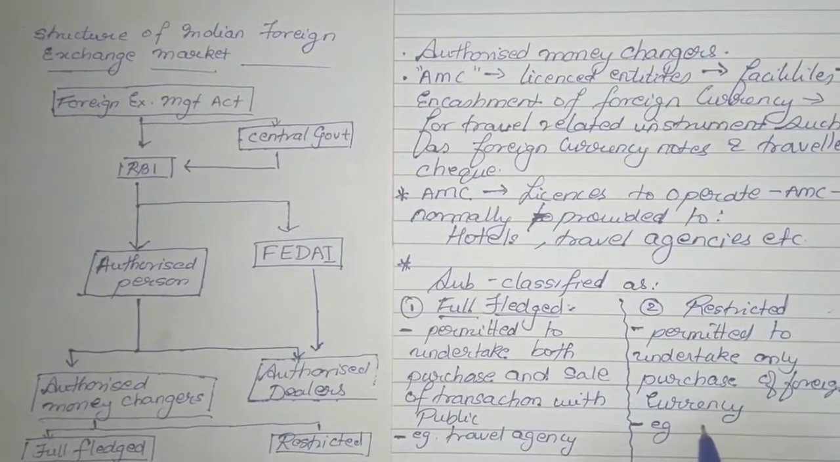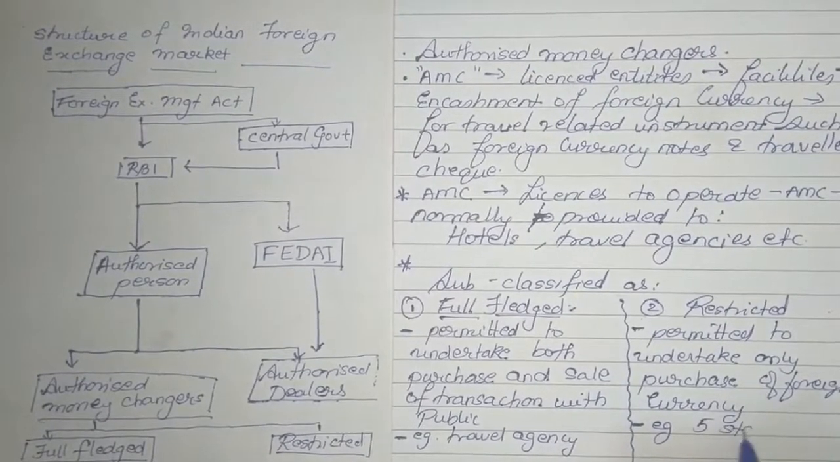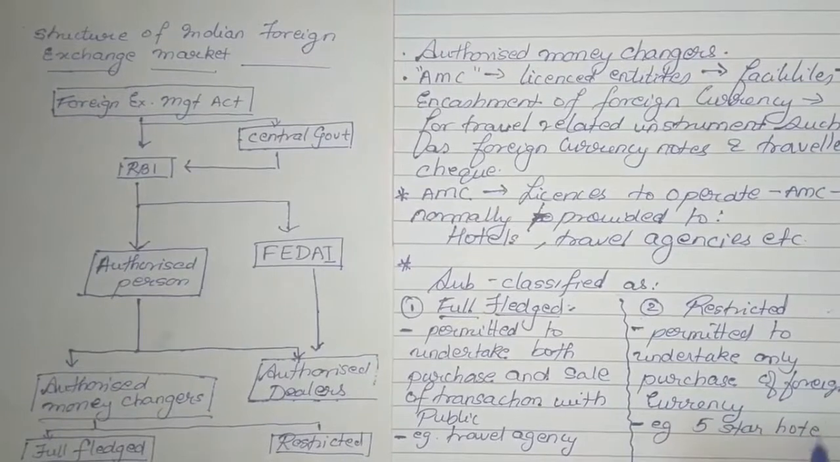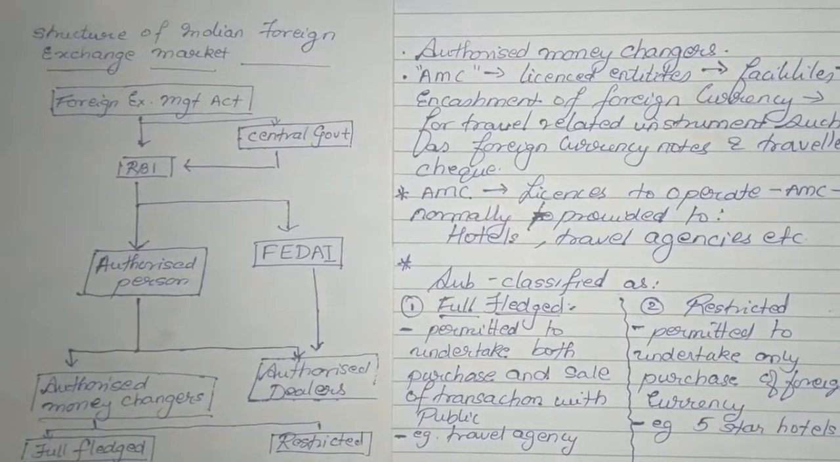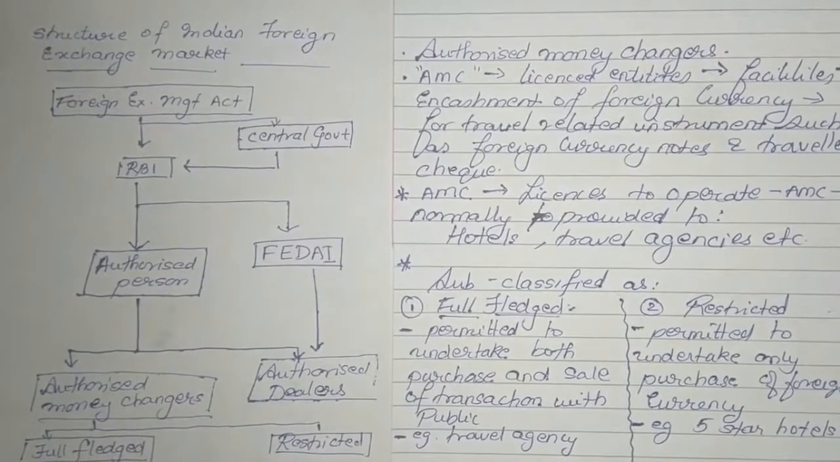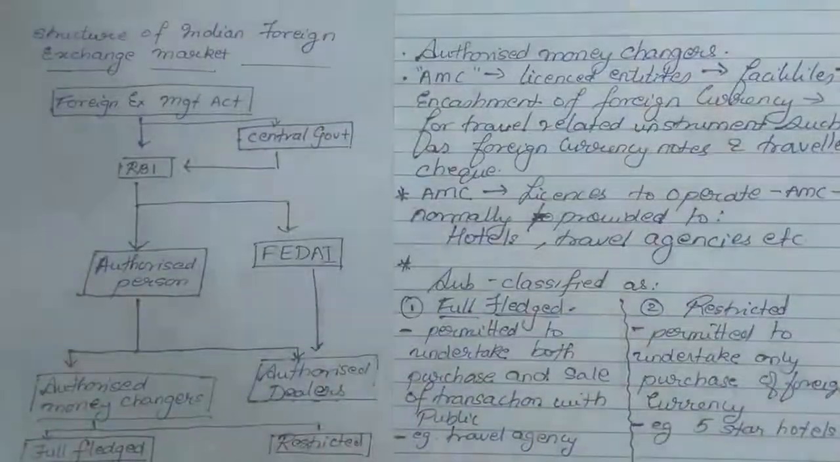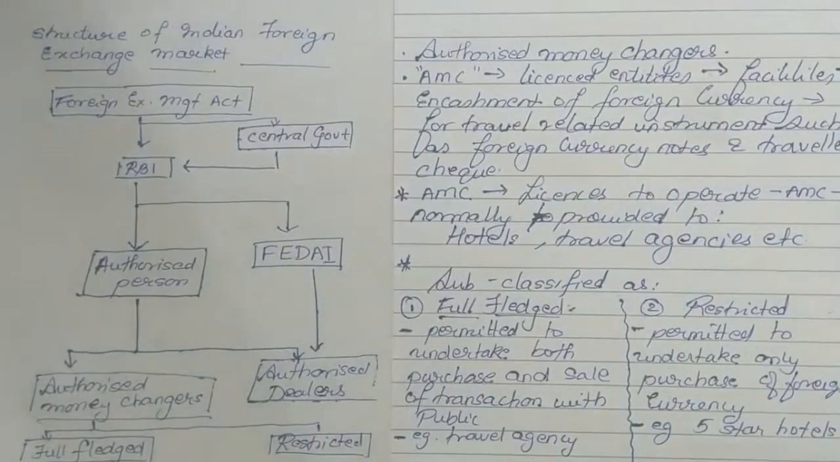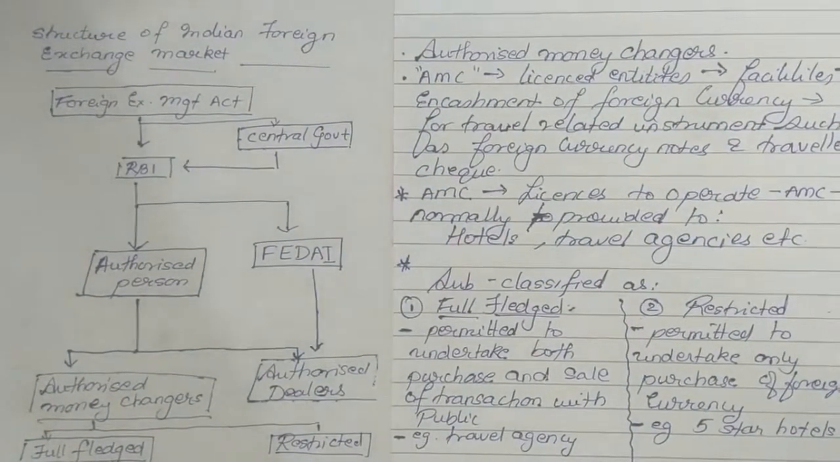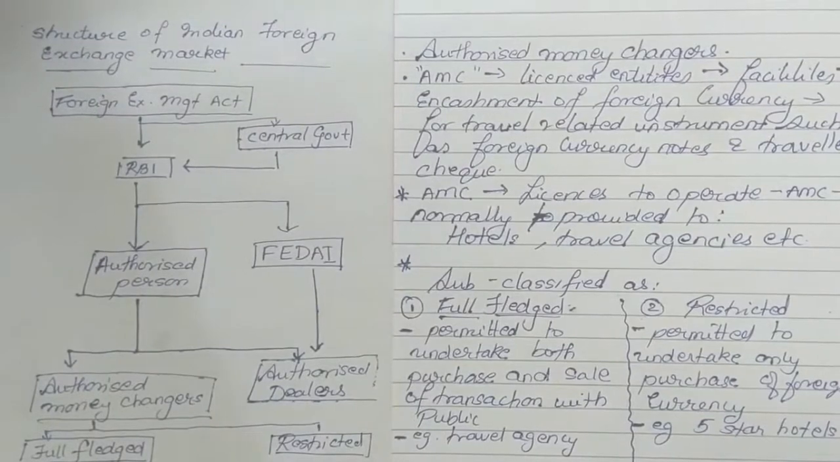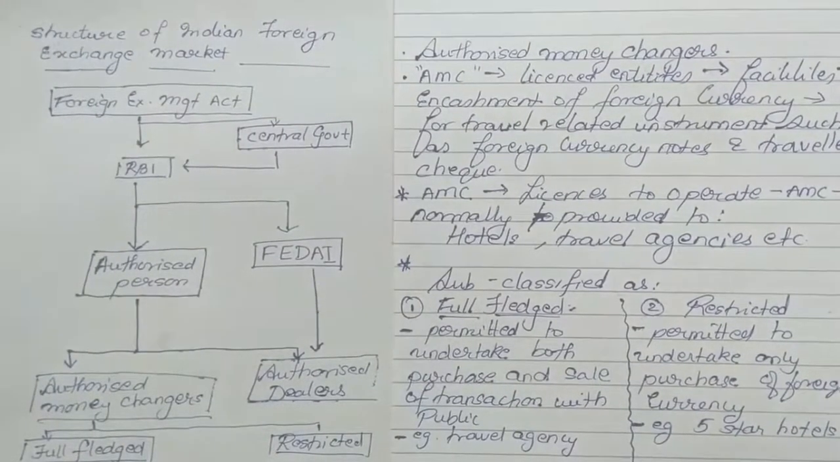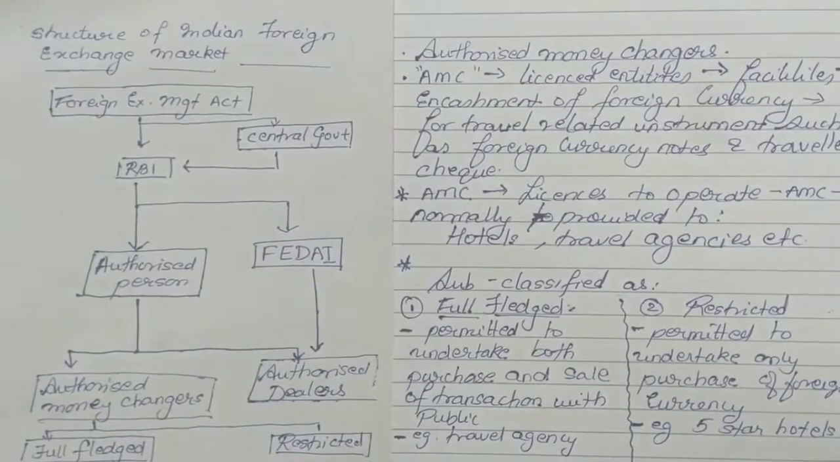For example, we can say 5-star hotels. So 5-star hotels are basically restricted money changers, where they are only permitted to purchase or take foreign currency from the public. Okay, so with this, this is the basic structure of the Indian foreign exchange market.